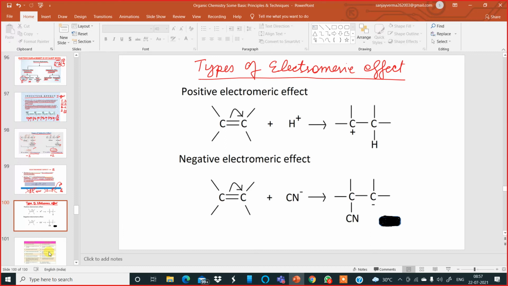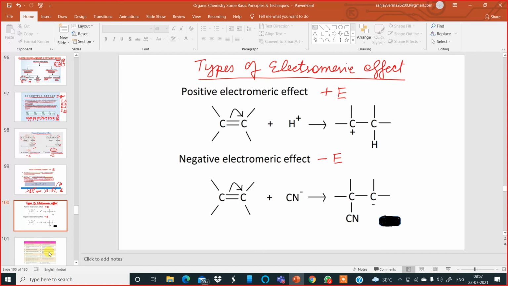The first one is called positive E effect. The next one is called negative E effect. As I have told you, electromeric effect is possible in organic compounds containing double bonds, multiple bonds.